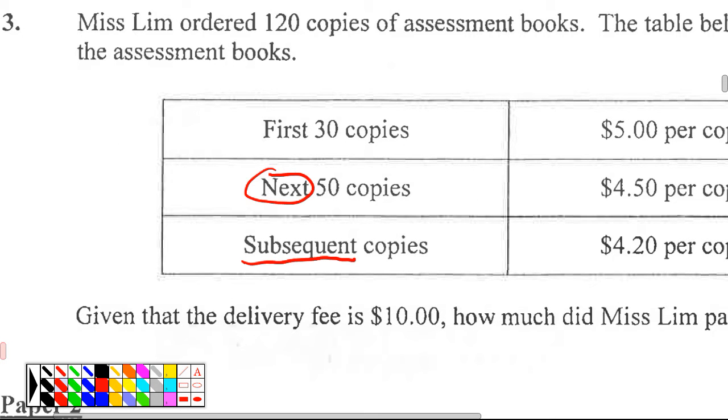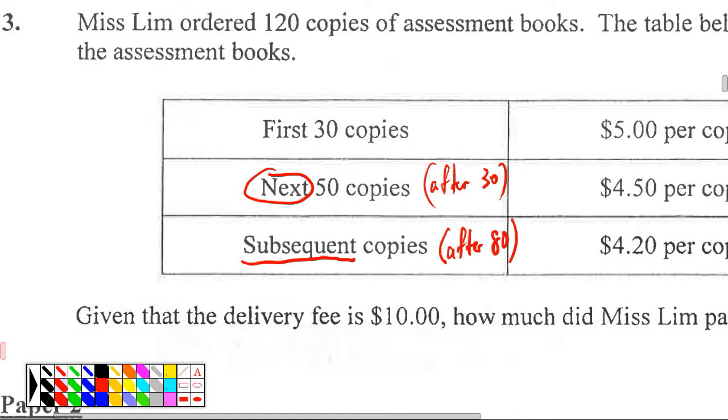Next means after the first 30 pages. Then subsequent means the following, every number after 30 and after 80. Understand? Yeah. Then this is after 30.